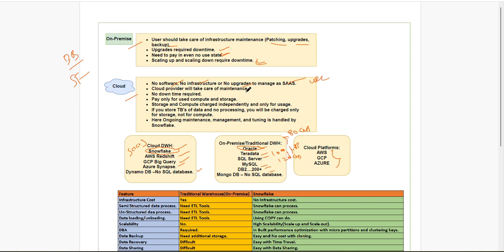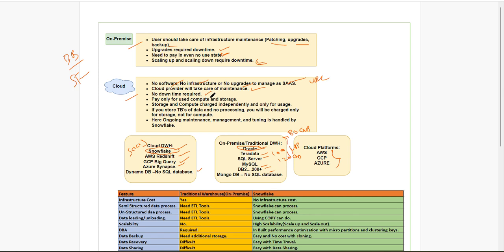All maintenance will be taken care of by whoever is providing that cloud software as a service. In this case, our Snowflake company will take care. No downtime is required.